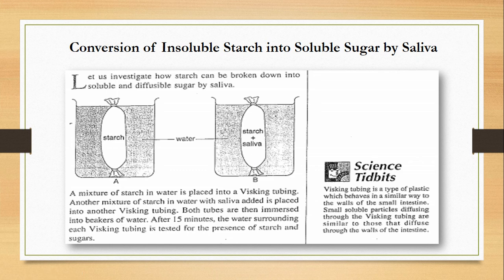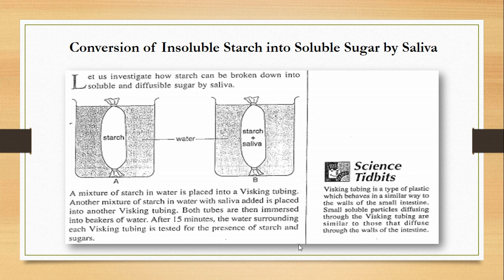What are you getting from this diagram or this pictorial representation? In this experiment, you can see two beakers, beaker A and beaker B, and inside these beakers there is a tube which is called whisking tubing. Now here you should know what whisking tubing is. In the science tidbit you can see that whisking tubing is a type of plastic which behaves in a similar way to the walls of the small intestine, and small soluble particles diffusing through the whisking tubing are similar to those that diffuse through the walls of the small intestine.